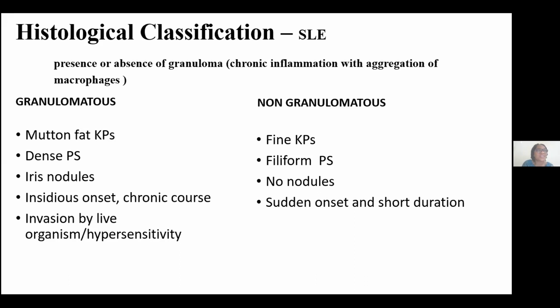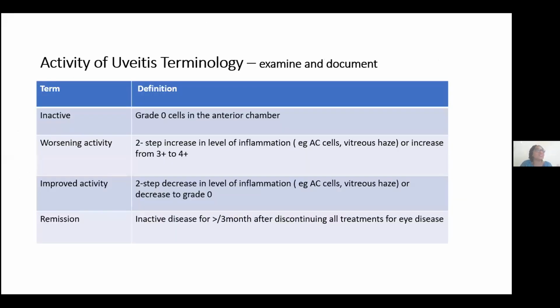These are the kind of synechiae that just putting in mydriasil will not break. There is presence of iris nodules, typically of insidious onset, and it runs a chronic course. It can be associated with invasion by live organisms like tuberculosis, or hypersensitivity to some proteins within the body, like you have in autoimmune disorders also. Non-granulomatous uveitis, on the other hand, has fine keratic precipitates, and the posterior synechiae are uniform and easy to break. There are no nodules. Usually the onset is sudden and it is of acute course.